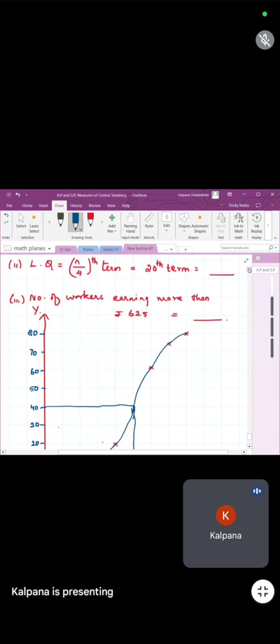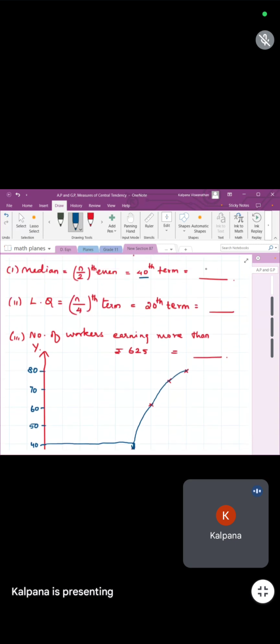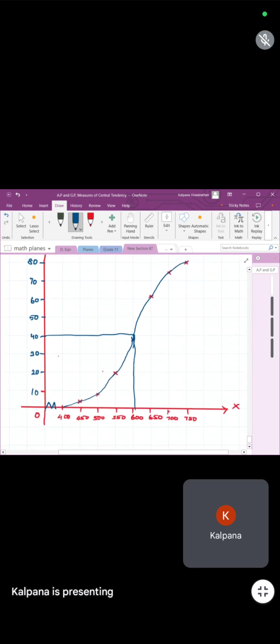Somebody said 64. From where did you get 64? Ma'am, I got 604. Ah, okay, good. 604, 605, 603, whatever you're getting, you need to write. Here I'm getting slightly higher than 600, so I'm writing 604. I'm not using the scale here. Then put the arrow, and this is your median line.